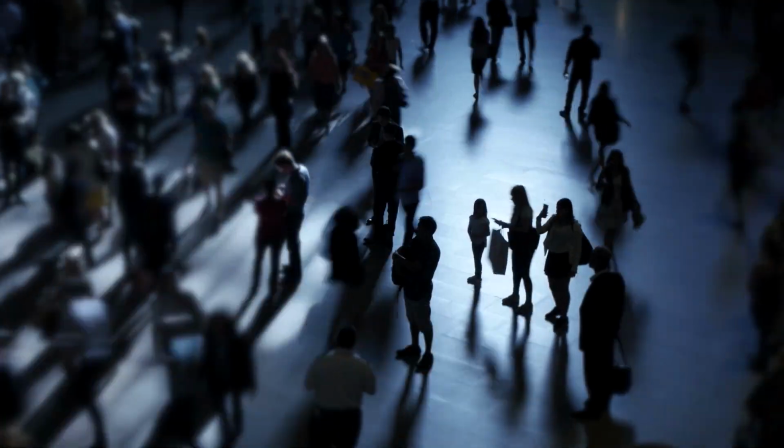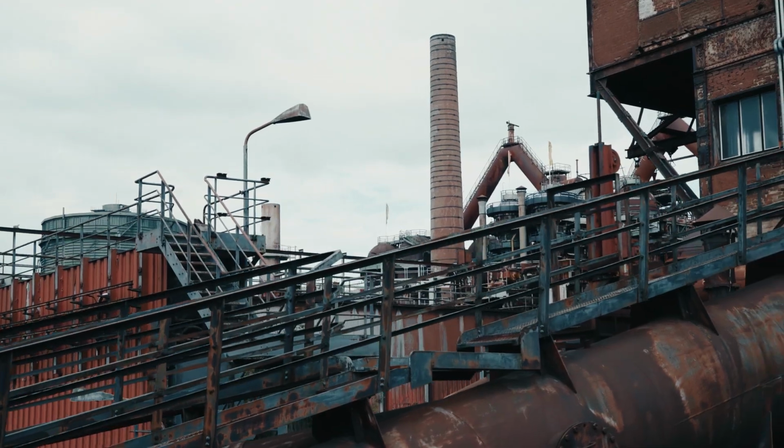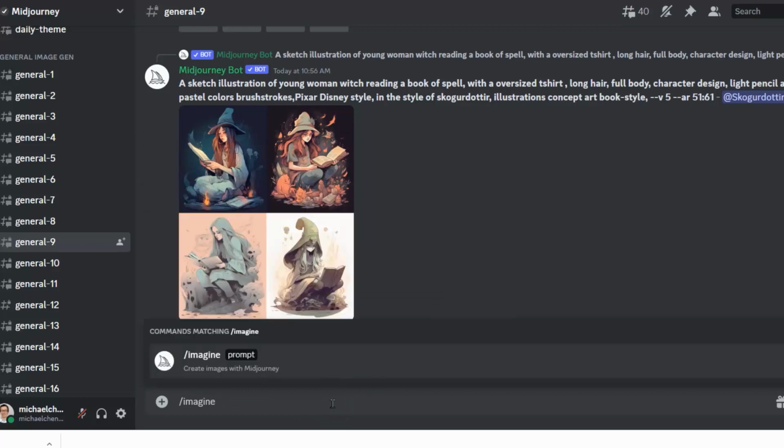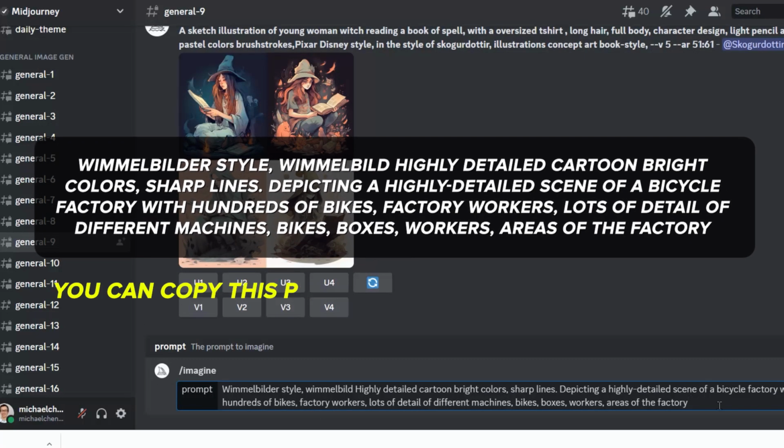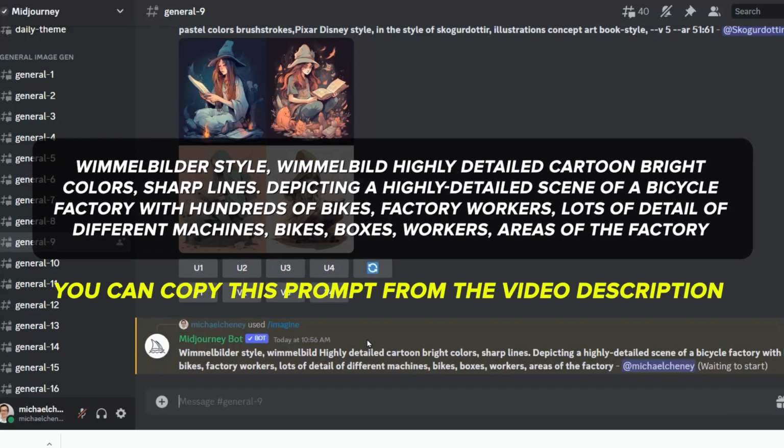During the research of me creating this method, I realized some of the pictures were better than others. I experimented with people, with flowers, with nature, and actually settled on a factory scene. So let me show you that prompt, because it creates images that are very intricate and detailed, that are very fascinating and lots of fun to try and find the item in the picture. So the first prompt that I went with for this type of factory image was all based on a bike factory, a bicycle factory. So I'll put this one in and we'll see what it does.